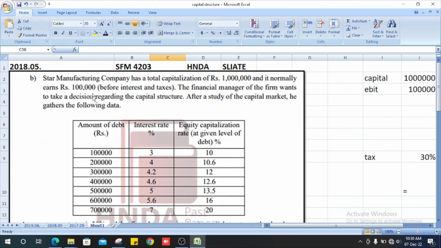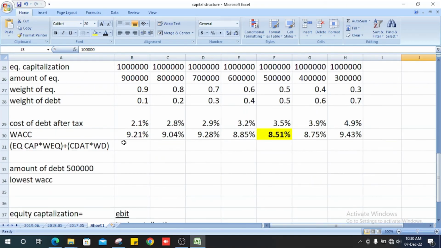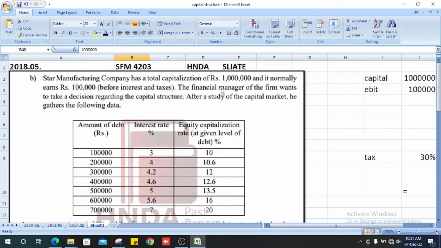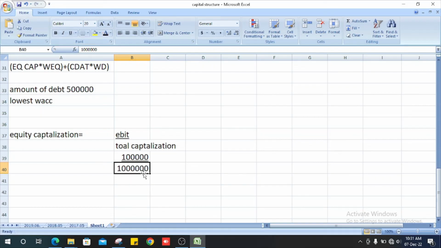They give us earnings of 1 lakh before interest and tax, so EBIT is 1 lakh. Total capitalization is 10 lakh. So now we can get the answer: 1 lakh divided by 10 lakh. It is 10%.